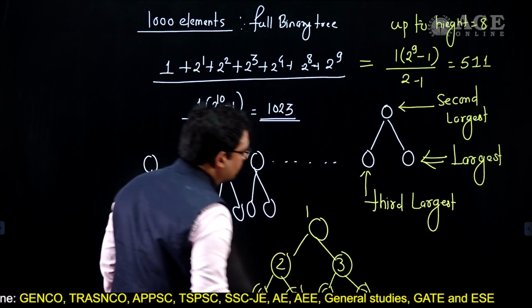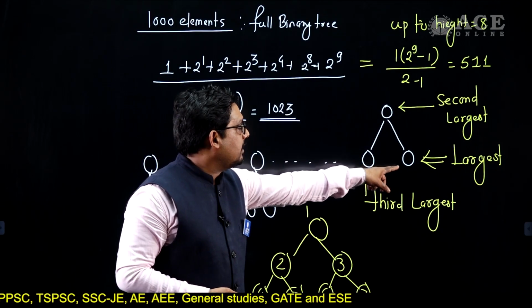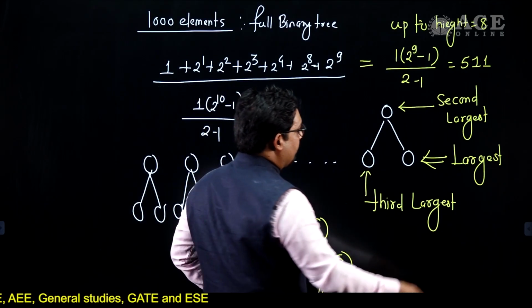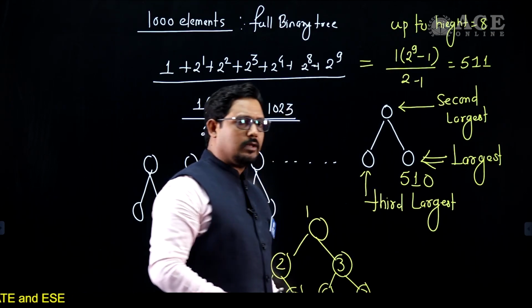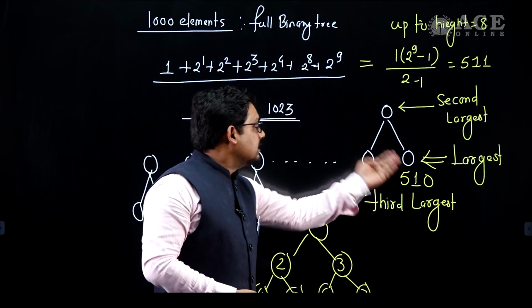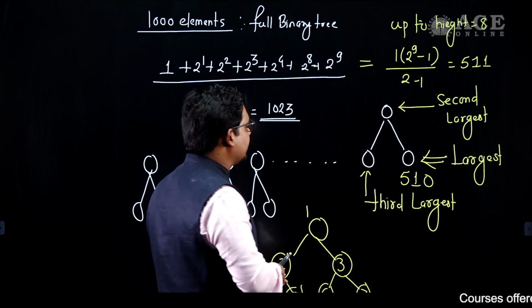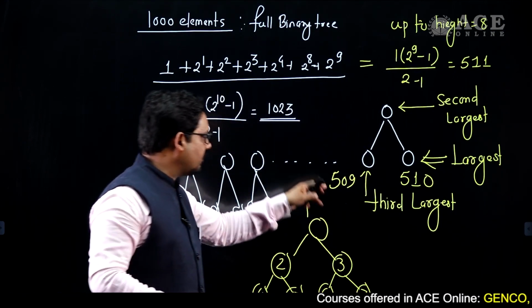So that order of indexing has been done. Now, if the indexing starts from 0, then definitely the last one, the largest element, will have an index of 510, and just previous to that the index will be 509, like this is 7, this is 6.